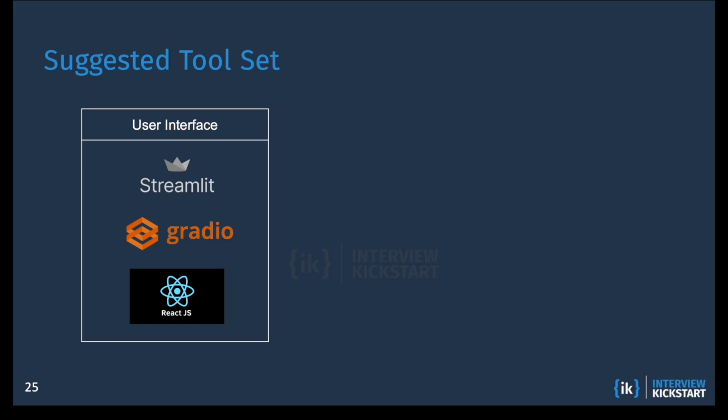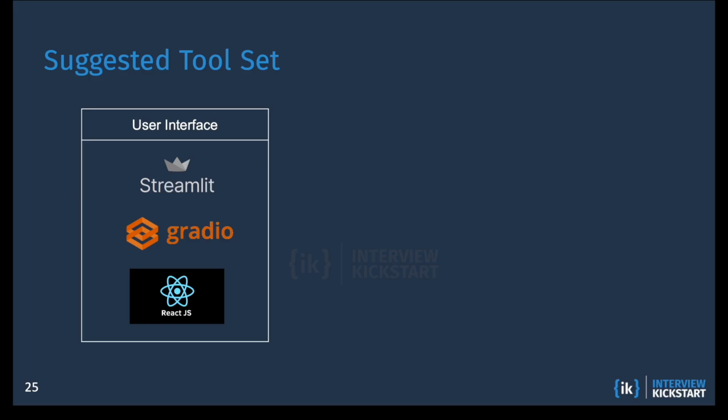Now let's move on to the toolset and technologies. In developing your version of the Resume Coach, you will leverage a set of tools and technologies that mirror those used in cutting-edge applications. This includes creating the front end or the user interface. You can use Streamlit, which is very efficient in rapidly developing and deploying data-rich web interfaces.